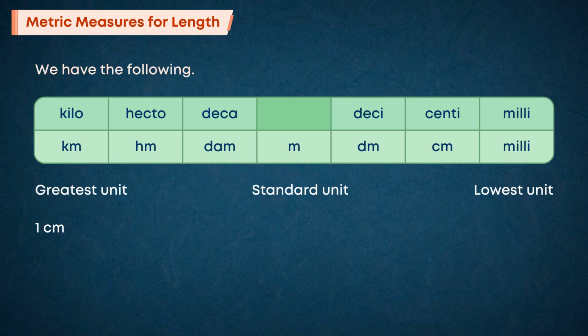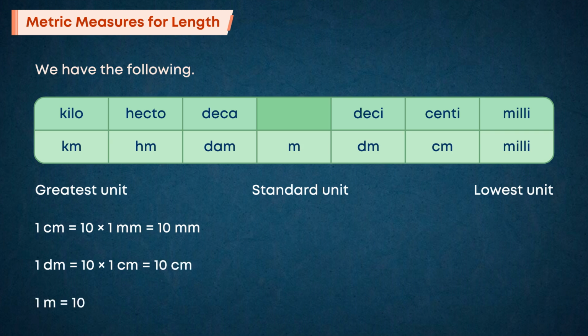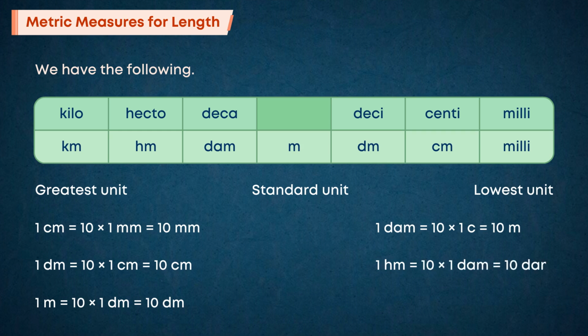1 centimeter is equal to 10 into 1 millimeter, which is equal to 10 millimeters. 1 decimeter is equal to 10 into 1 centimeter, which is equal to 10 centimeters. 1 meter is equal to 10 into 1 decimeter, which is equal to 10 decimeters. 1 dam is equal to 10 into 1 meter, which is equal to 10 meters. 1 hectometer is equal to 10 into 1 dam, which is equal to 10 dam. 1 kilometer is equal to 10 into 1 hectometer, which is equal to 10 hectometers.